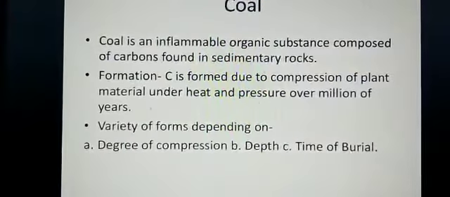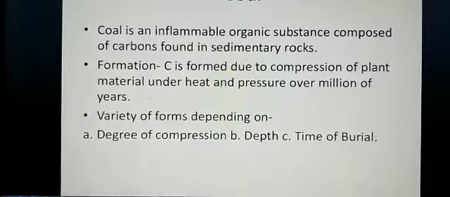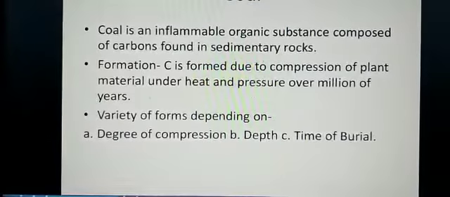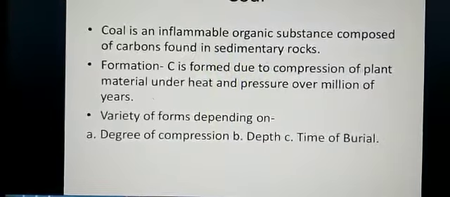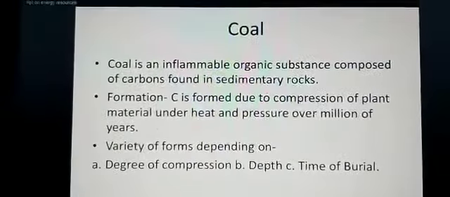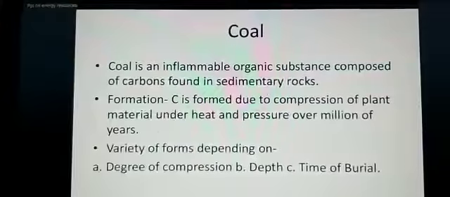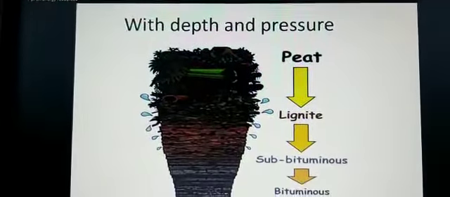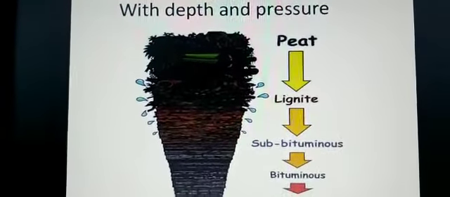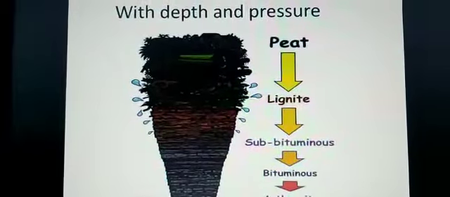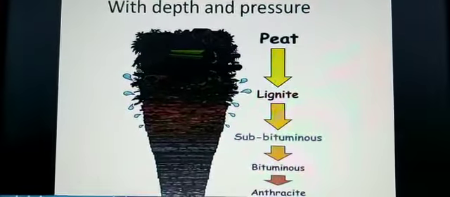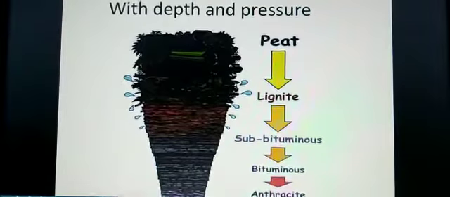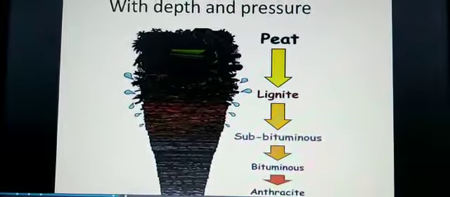Degree of compression, depth and time. According to these three, various types of rocks are found. Previously I have shown you the picture of three kinds of rocks. Now see here, children. Here you can see in the slide, with depth and pressure, there are three they have shown you, and we will go according to this.